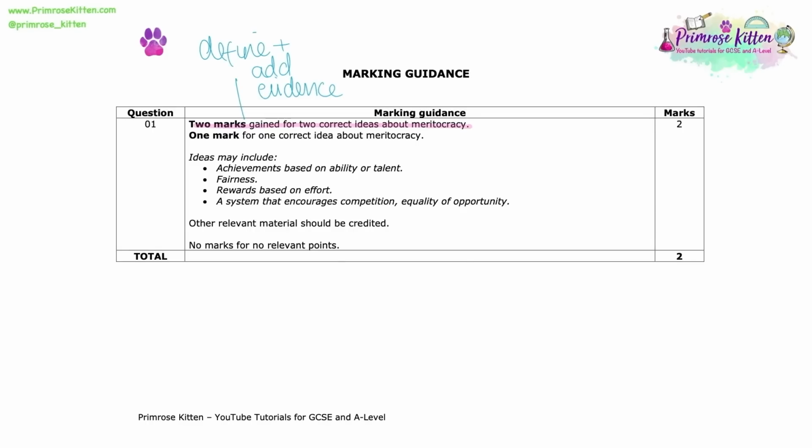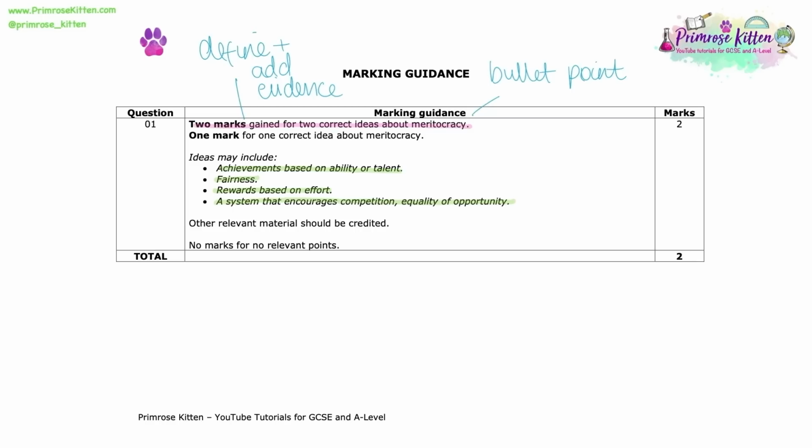You are certainly not going to need to write any more than 1 bullet point to answer and achieve your 2 marks. Absolutely not necessary to write in paragraph form at all. And you can see some ideas there, such as achievements based on ability or talent, fairness, rewards based on effort, or a system that encourages competition or equality of opportunity, linking meritocracy to those social policy ideas of marketisation. You can also see at the bottom there, other relevant material should be credited.